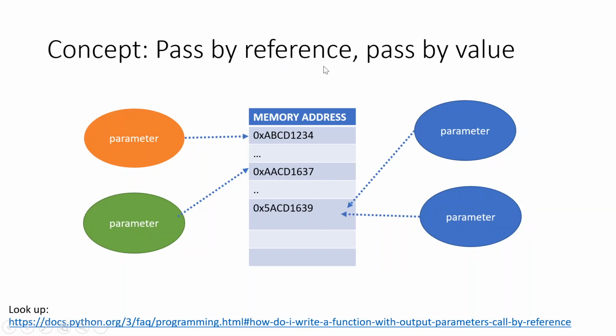And pass by reference is nothing but instead of passing the value, we pass the address of that. So if I pass a parameter by reference, I'm going to send its address instead of the actual parameter. There are two items involved here: the actual parameter, say x is equal to y.